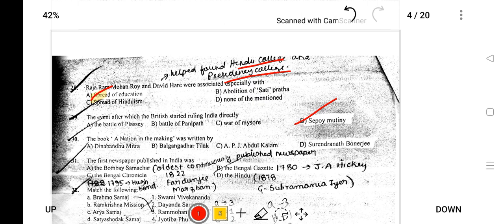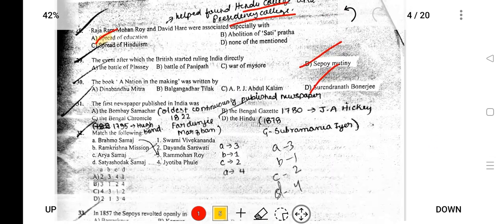The book A Nation in the Making was written by Surendranath Banerjee, S.N. Banerjee. He also founded the Indian Association in 1876. So the Indian Association was established in 1876.